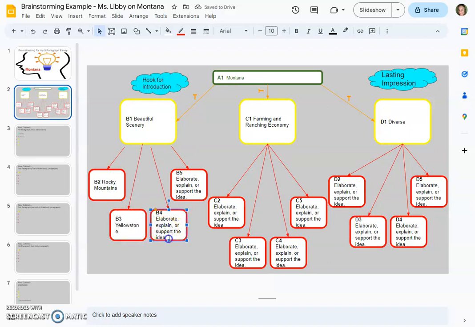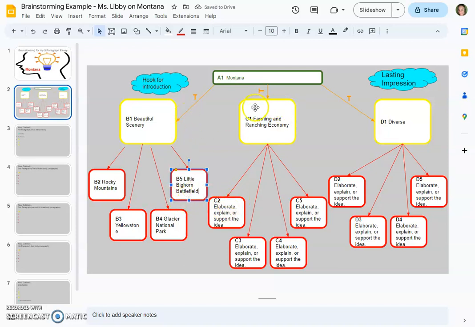And then another one that we have that's pretty big is Glacier National Park. And then close to our home, let's go with the Little Bighorn battlefield. Lots of cool history there.